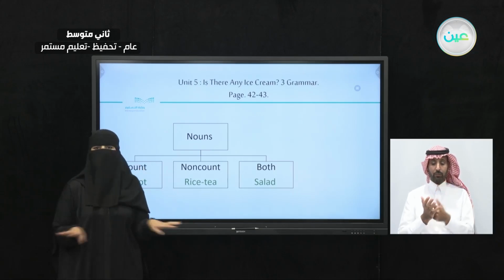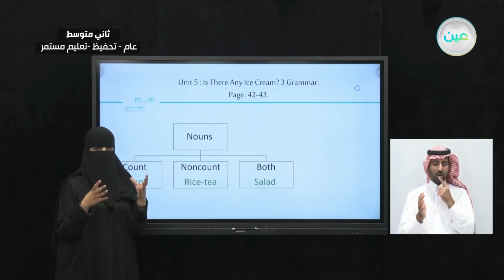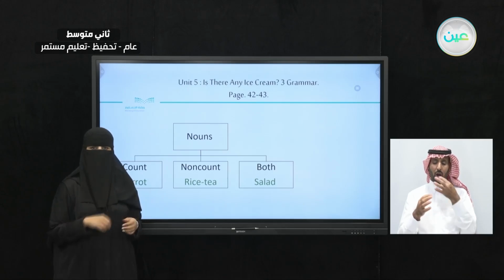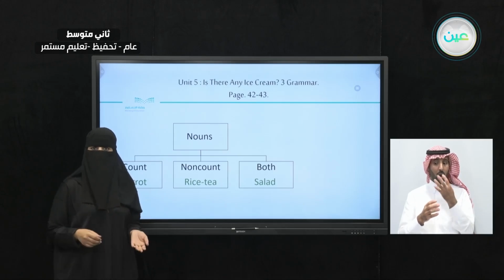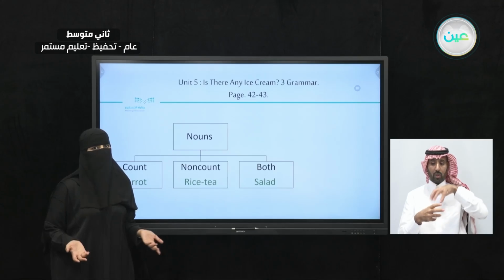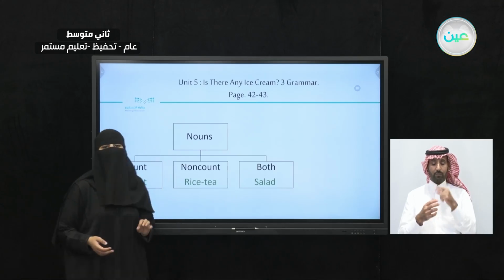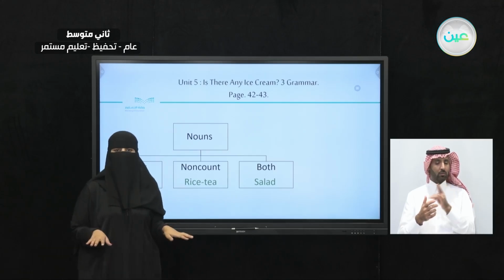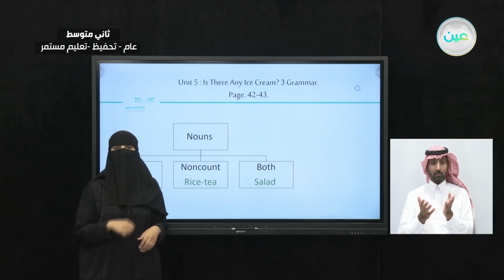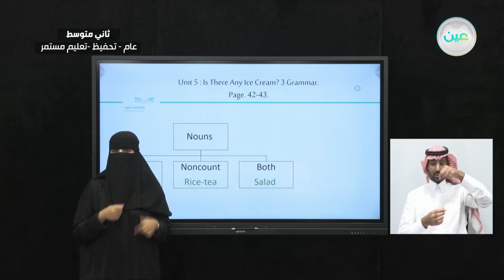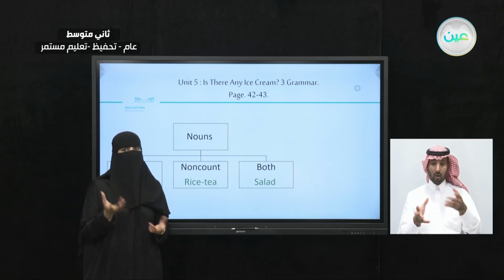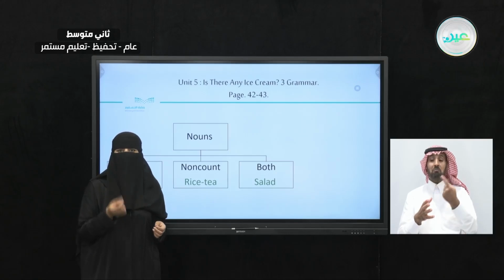How about non-count? If you have a bowl of rice, can you count the rice in the bowl? It will take forever, but it's a non-count, so you can't count the rice. Now, if you're drinking tea, can you count the tea? You can count the cups of tea, but how about the tea itself?